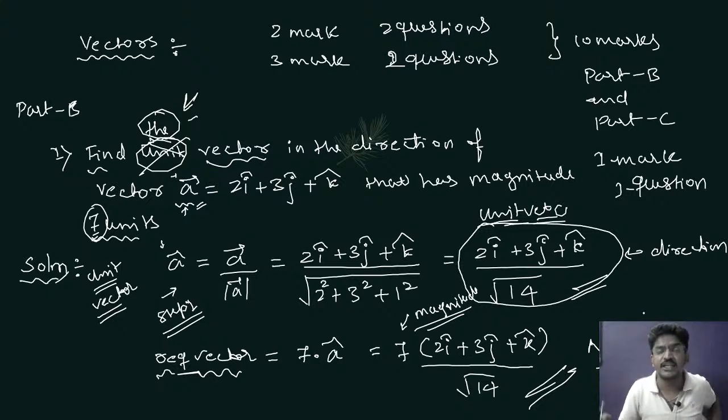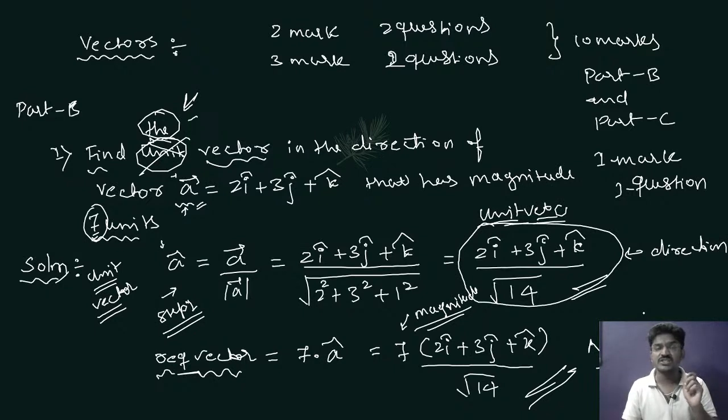90% of students get confused here. In this question, 90% of students get confused because of this particular reason. In the exam, examiner will ask find the vector, they will only find unit vector. When they ask find the unit vector, they solve new vector. Are you getting my point? So that's why I am telling there are two types of problems. One is to find unit vector and the second one is to find the vector.